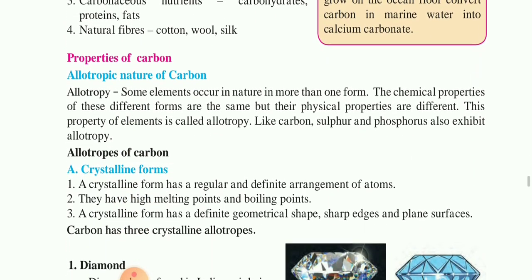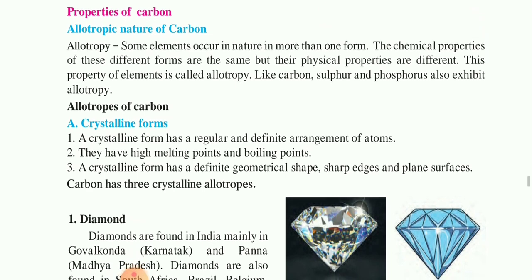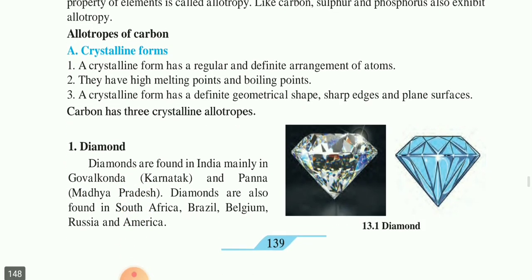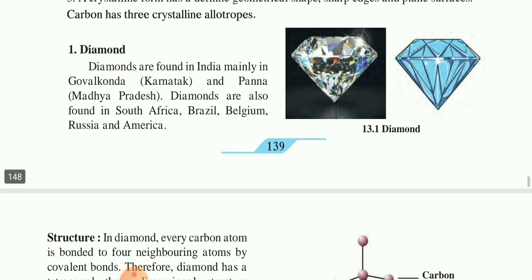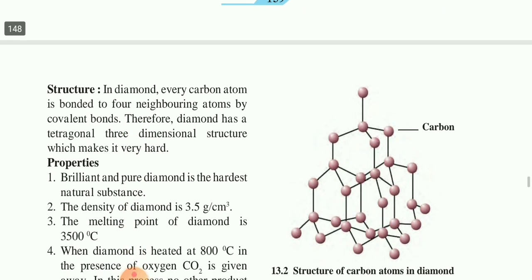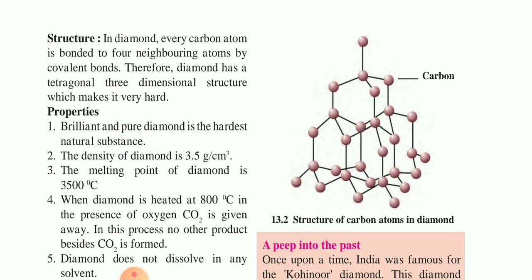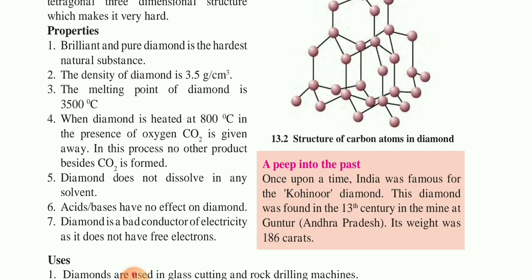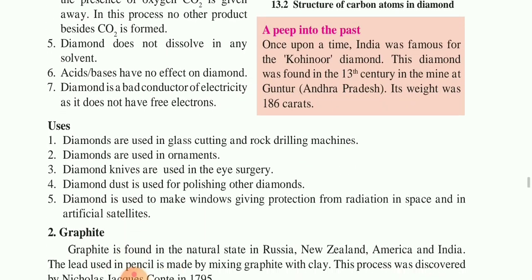Allotropes of carbon are the crystalline form as well as the amorphous form. First is the crystalline form, that is the diamond: the formation of diamond, where we get diamond, and the structure of diamond, how the carbon atoms are arranged. Because of that it has its particular shape and shine. Learn the properties of diamond and the uses of diamond.